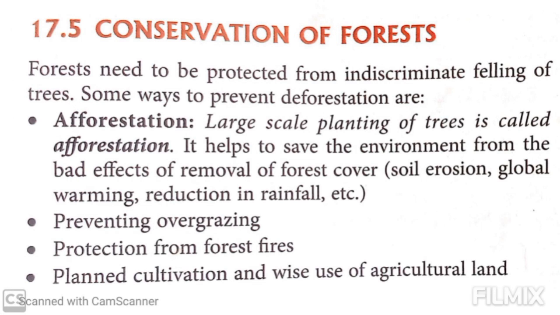Now we come to the last topic of this chapter, that is conservation of the forest. How can we conserve or save the forest? Firstly, by afforestation. Large scale planting of trees is known as afforestation. It helps to save the environment from the bad effects which we have studied, of global warming, like soil erosion. Floods are controlled, and reduction in the rainfall will also be controlled. All these problems will be solved if we plant more and more trees.